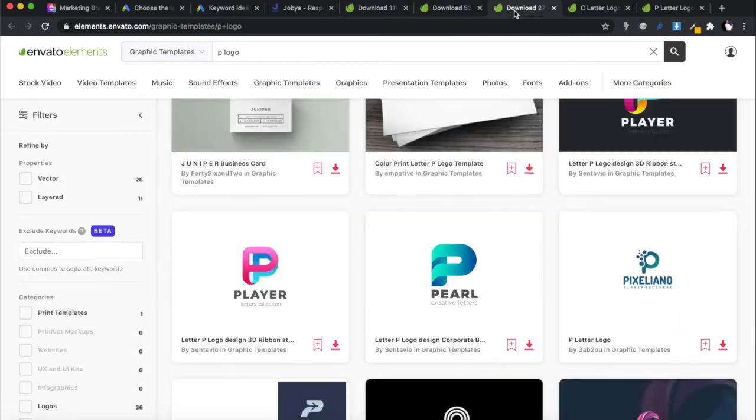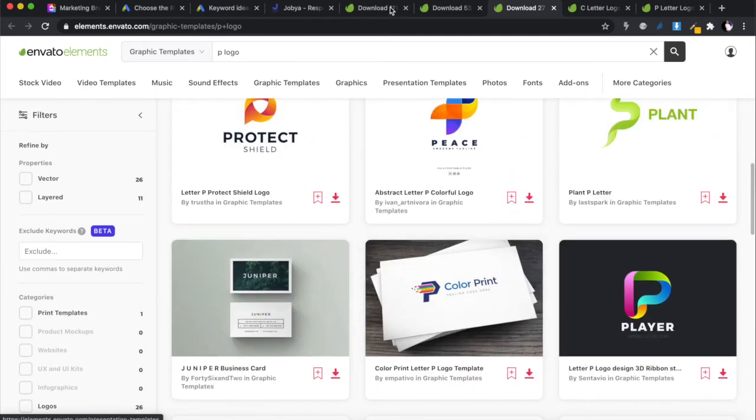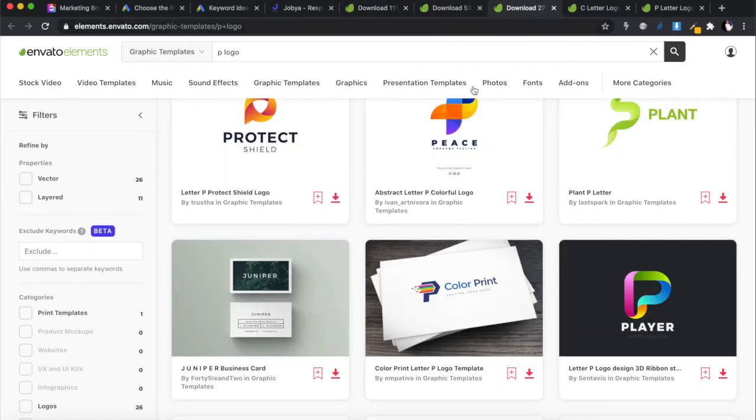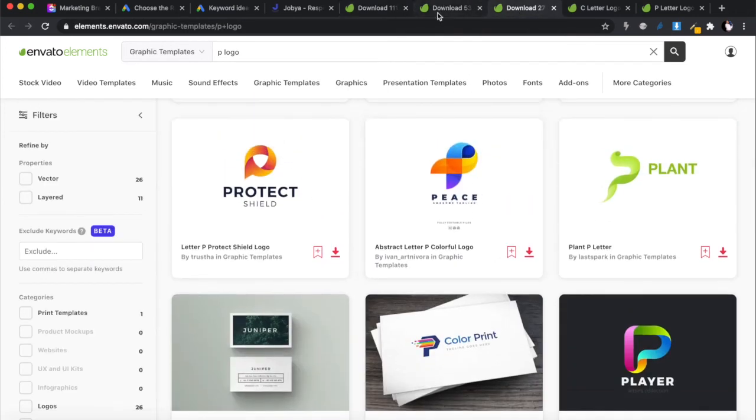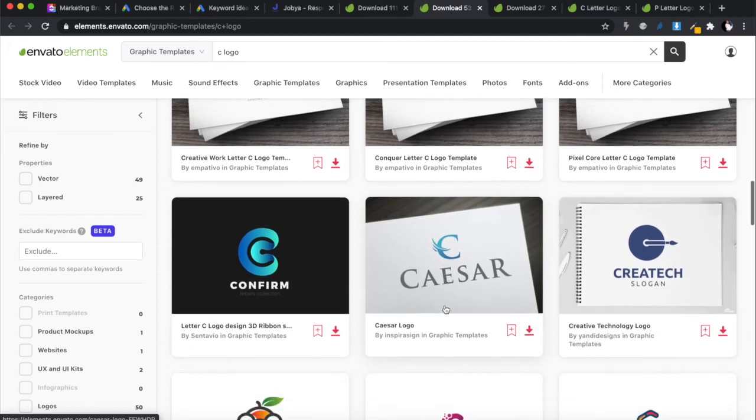One. No, this is C. So these are all the P's. And you can also do the same thing and search for a C, so that you can get C's and P's. So I've got P's there, and I've got C's over here. And then what I did is that I tried to find a C and a P that look similar, all right? And also that I like for myself.